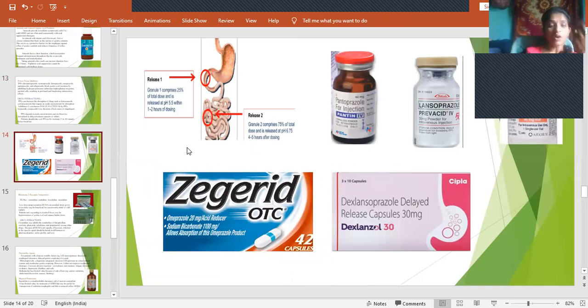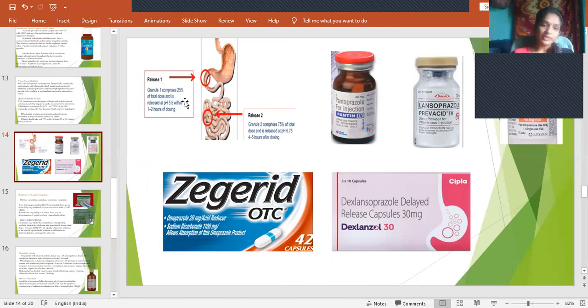So how these delayed release capsules are designed, right? There are two kinds of granules kept in that capsule. If you open that capsule, you can see two different colors of granules. So the first one is release 1.